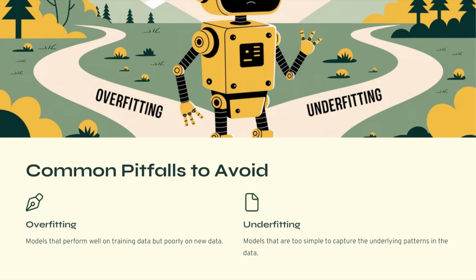After training and evaluating our machine learning model, it is important to understand some common pitfalls that frequently occur in machine learning projects. Two of the most common problems are overfitting and underfitting. Let us first discuss overfitting.